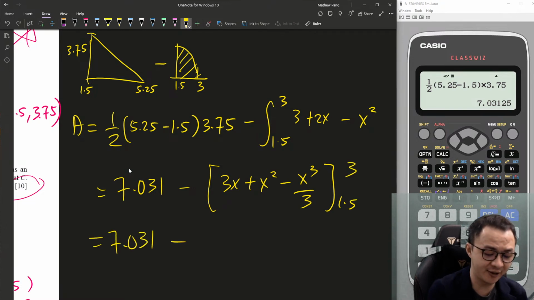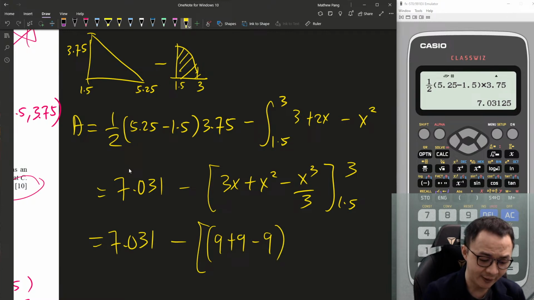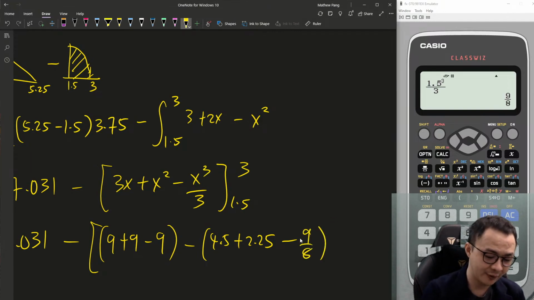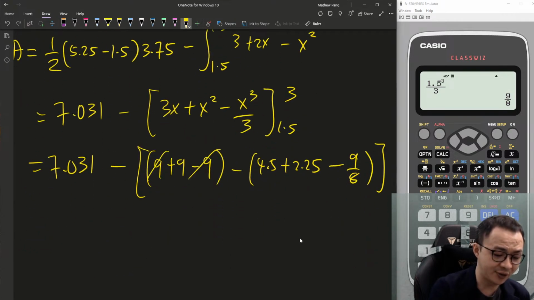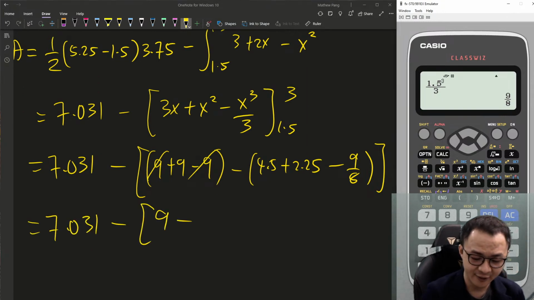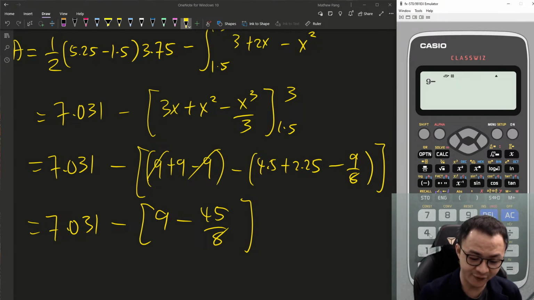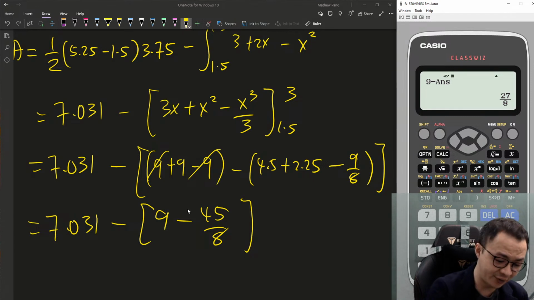Then I will just insert the values to solve this. 9 plus 9 minus 9, minus 4.5 plus 2.25 minus 1.5 cubed over 3, which is 9 over 8. So 9 minus 4.5 plus 2.25 minus 9 over 8 gives 45 over 8. Then 9 minus that gives 27 over 8.